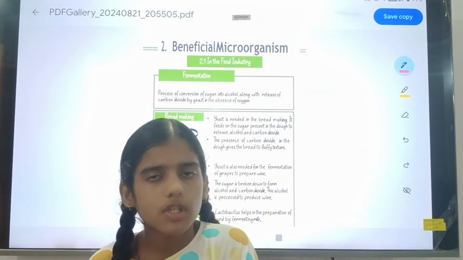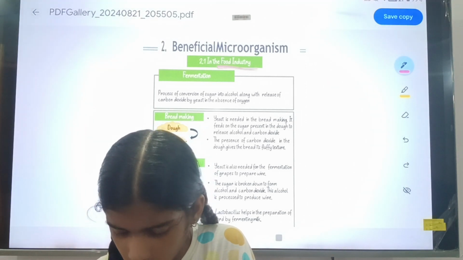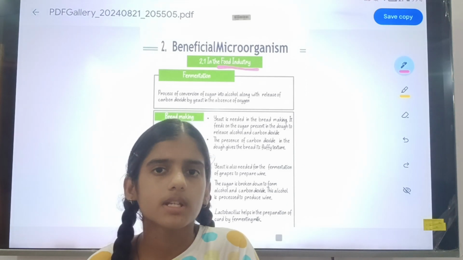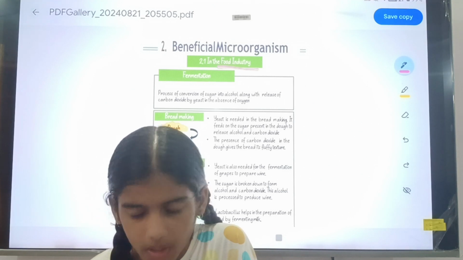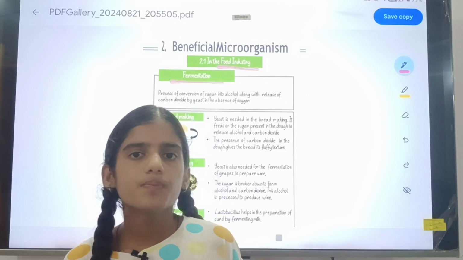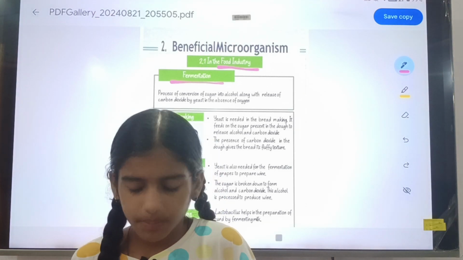The first place where beneficial microorganisms are present is the food factory. In the food factory, beneficial microorganisms can be present. How? Let us study about that. A process, that name was fermentation. Then let us study what is fermentation.